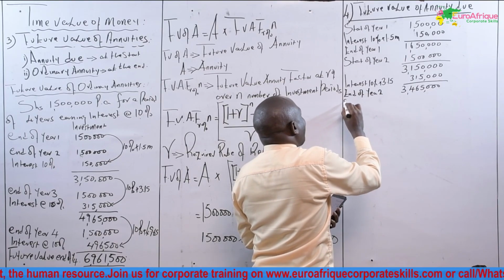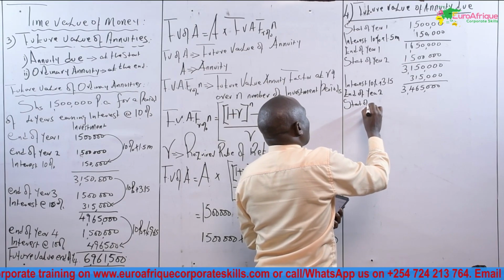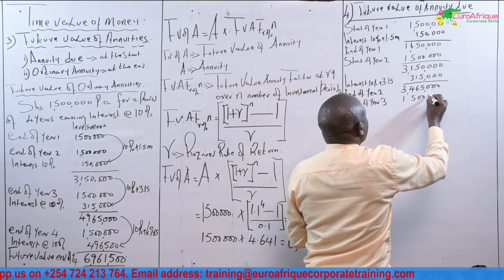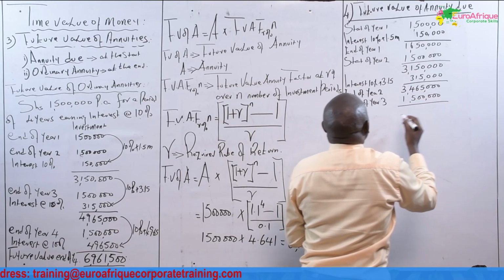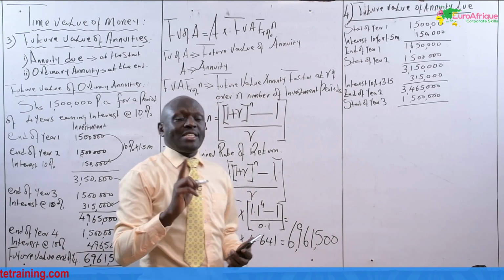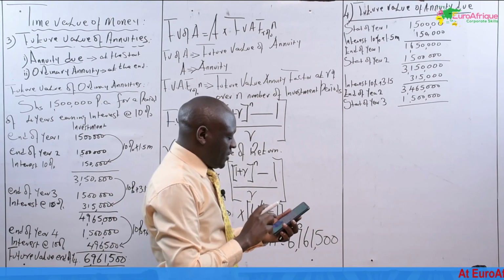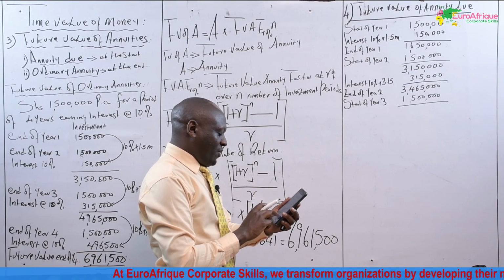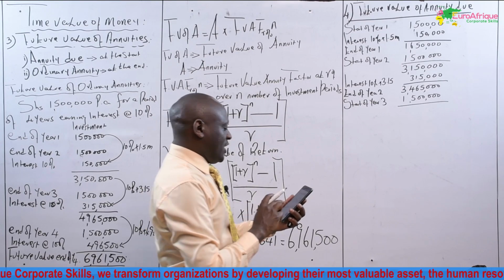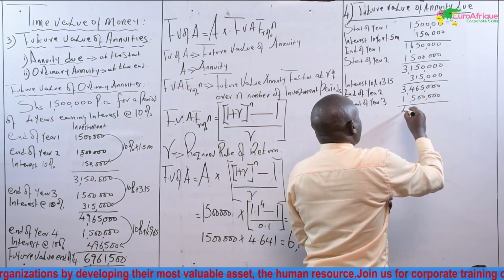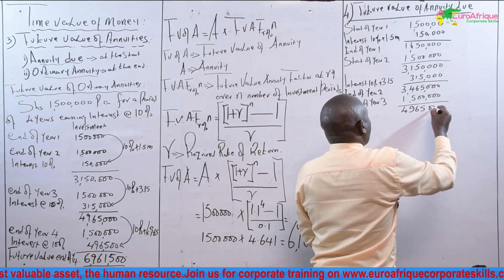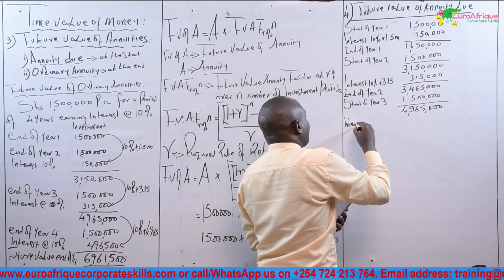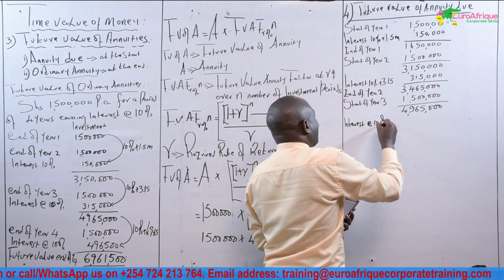The investor will make another investment, start of year three. This investor will invest 1.5 million, like that. How much will be there at the start of year three? It is 465 plus 1.5. We add 1.5 million. This is 4965. This will earn interest at 10% again.